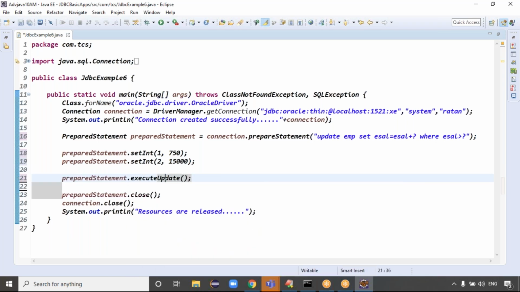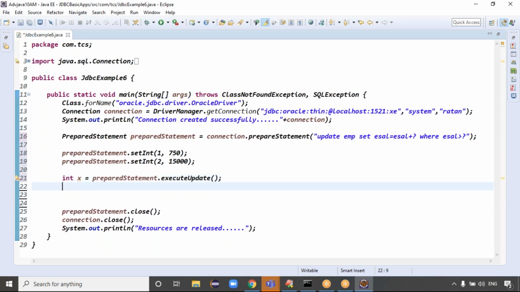Execute update method, what does it return, guys? The execute update method returns which value? Integer value, right? Take an integer variable x, then write the message like this: "Updated records count", and just print the x variable, plus x variable, guys. That's it.